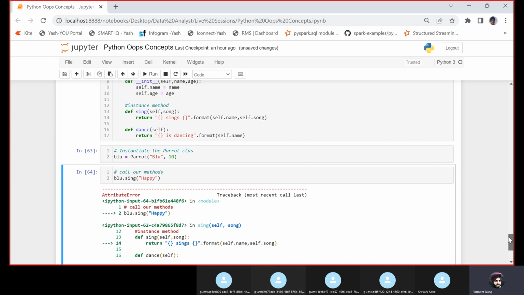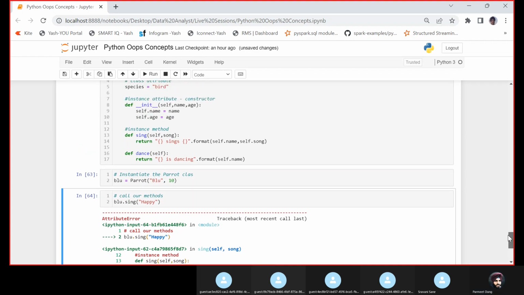It is saying blue dot sing. I call this method and I pass the song as happy. Does anyone is able to identify any error?